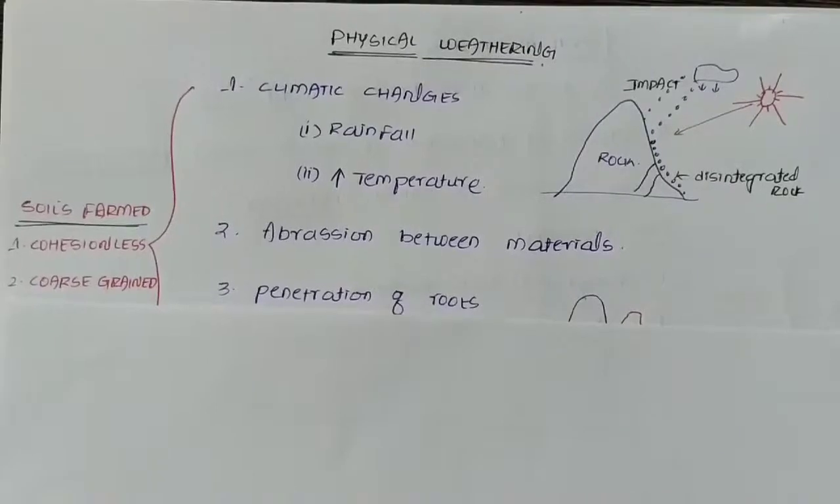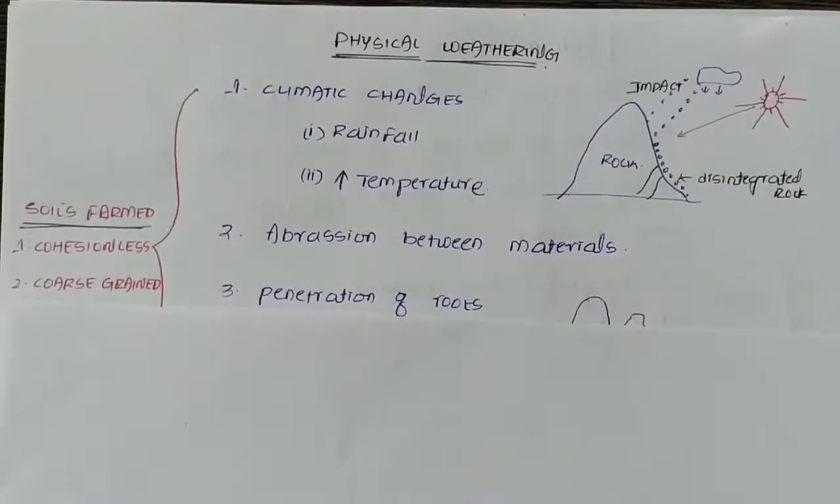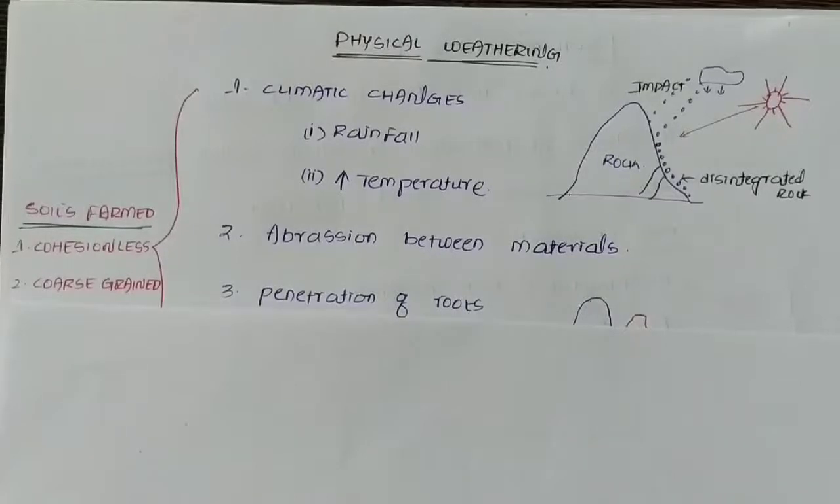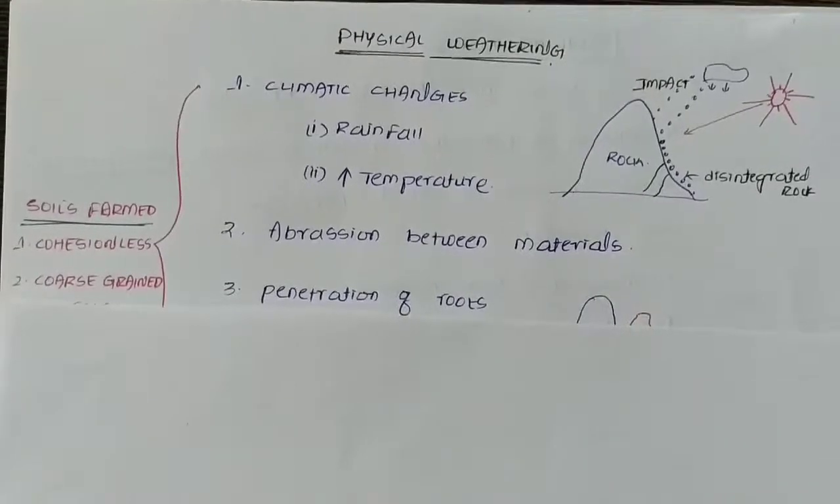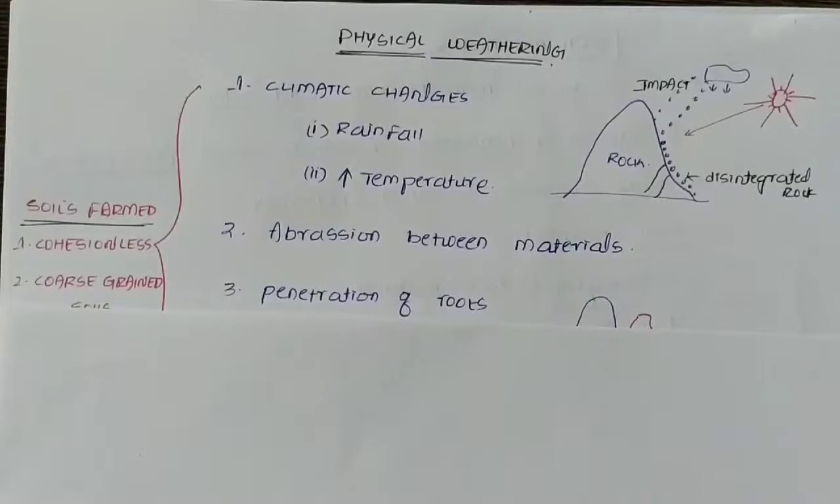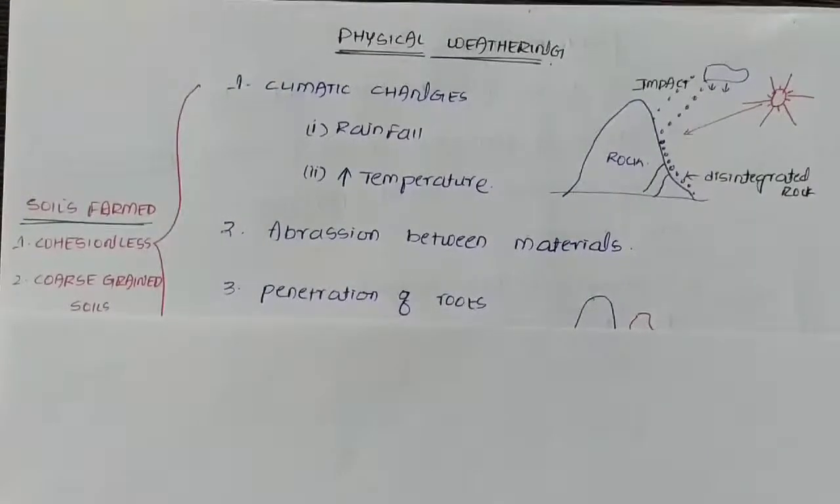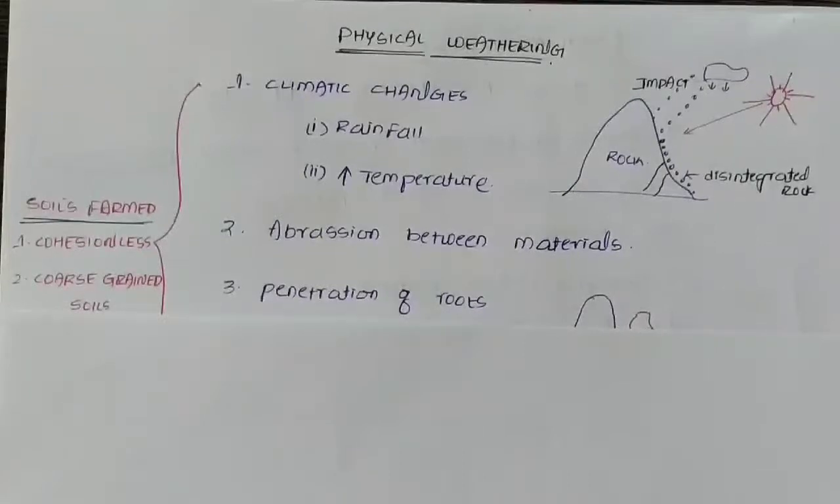And the third one is penetration of roots. Whenever there is a crack in the rock, then there is a chance of a tree growing in that rock. As the tree grows bigger, the width of the crack increases. It will lead to the disintegration of the rock, which leads to the formation of the soil.